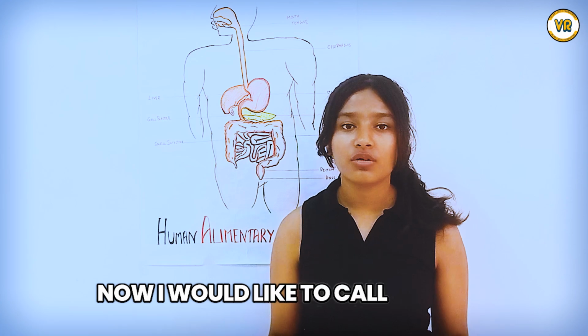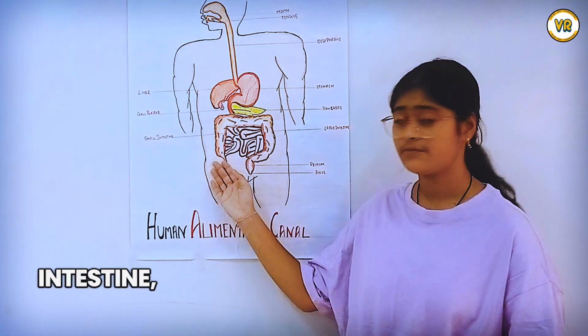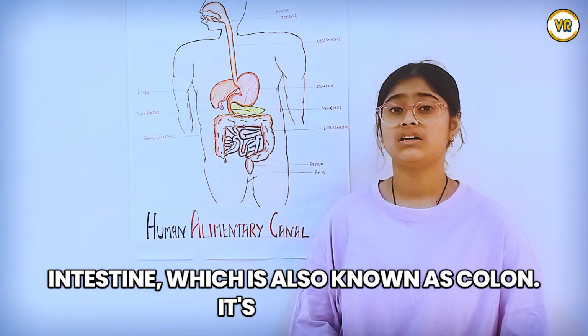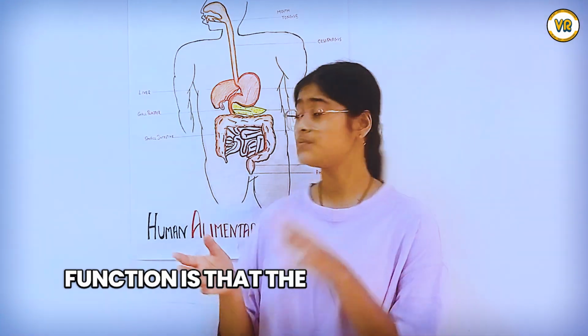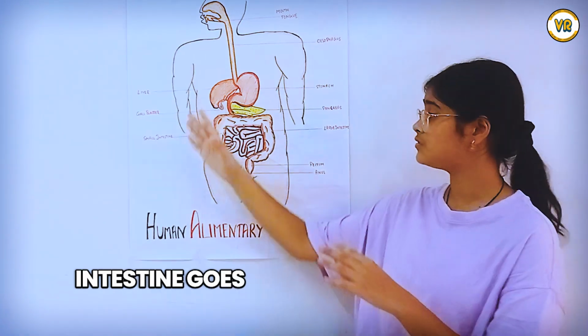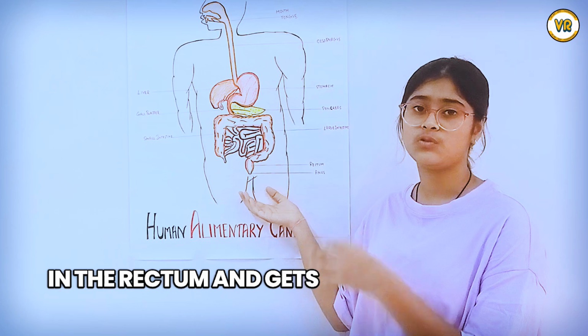Now I would like to call Mishika. Last but not the least, we have the large intestine, which is also known as colon. Its first function is to absorb water, and the second function is that the unabsorbed food from the small intestine goes to the large intestine, which gets stored in the rectum and gets removed through anus.